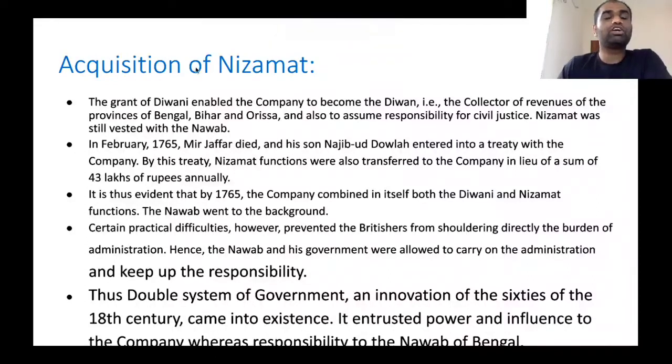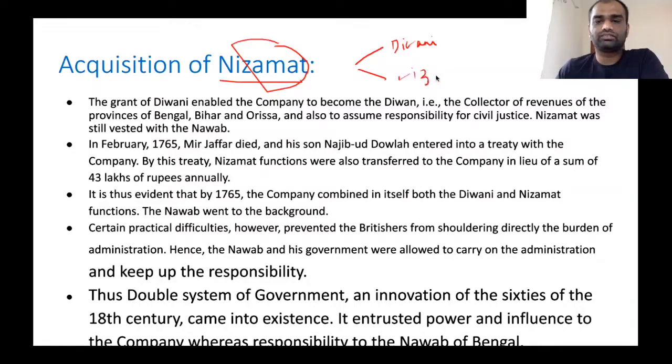After the establishment of dual government, the English East India Company also acquired Nizamat powers. See, there are two types of powers in the Mughal period. Those two types of power include Diwani rights as well as Nizamat rights. These are the two powers that were there during the Mughal period.